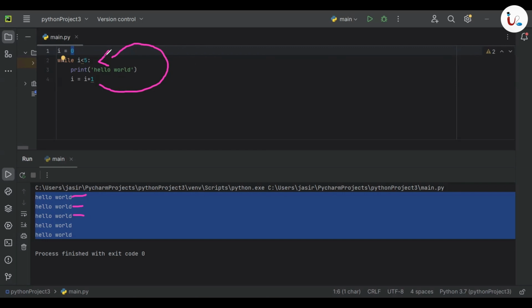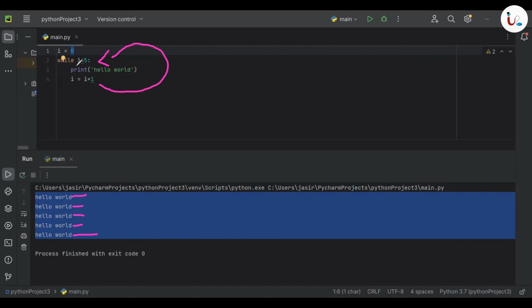Okay. After that, I becomes 3, 2 plus 1, 3. We are going up again. 3 less than 5 is correct. So we are printing the next hello world. Okay. Now I becomes 3 plus 1, 4. We are going up to check the condition again. 4 less than 5 is correct. So going inside the while loop, we are printing hello world, which means the last hello world is printed. Now after that, I becomes 4 plus 1, 5.